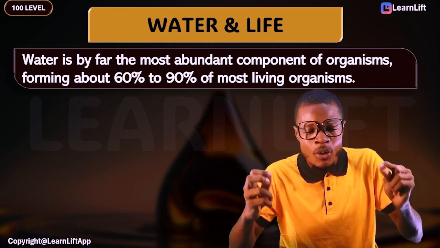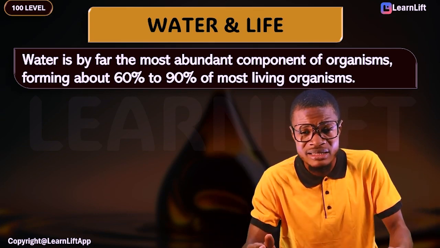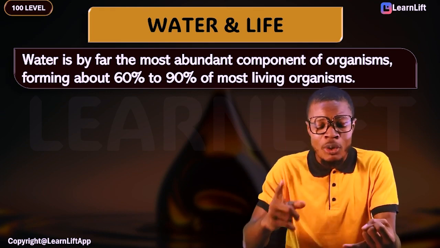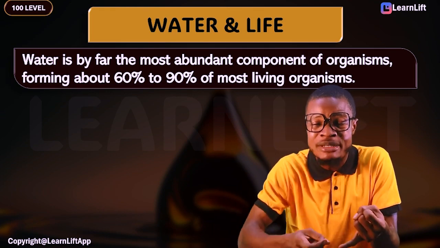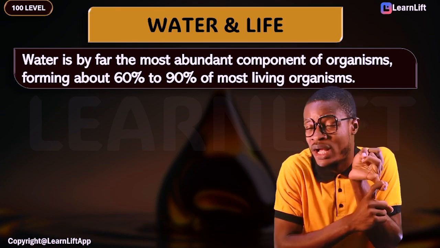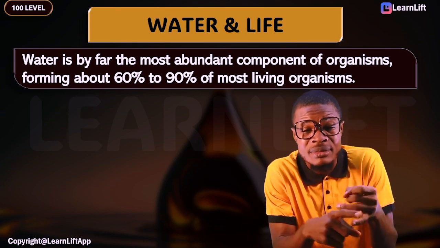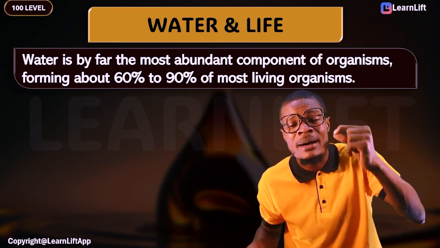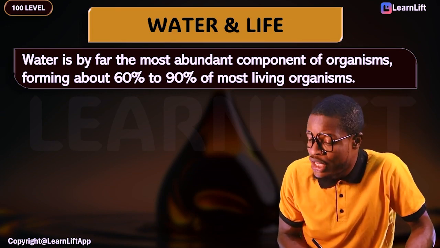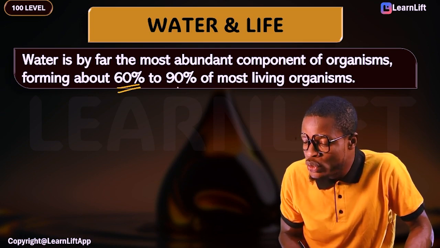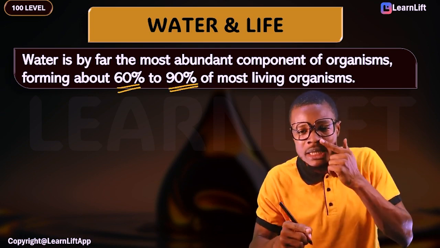So what are the 3 questions? Number 1, water is by far the most abundant component of organisms. So if they ask you an MCQ question, what is the most abundant component of organism? It is called water. And water forms about dash to dash percent of most living organisms. It forms your 60 to 90% of most living organisms.